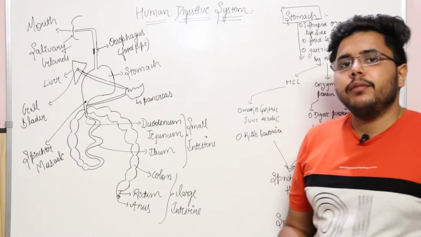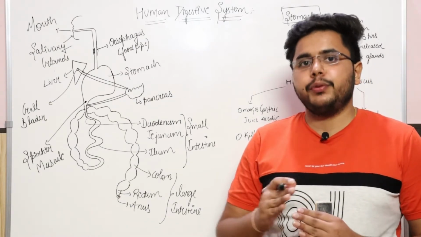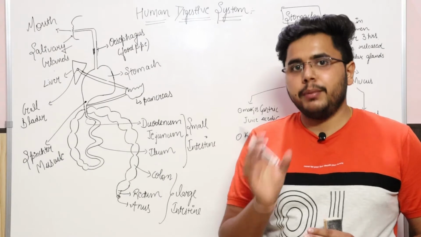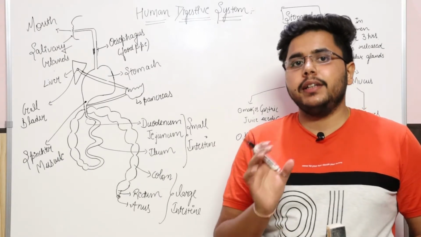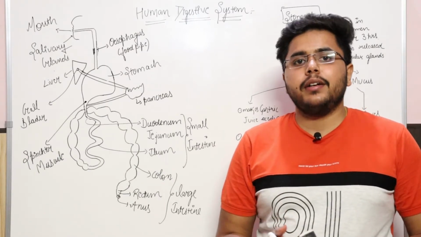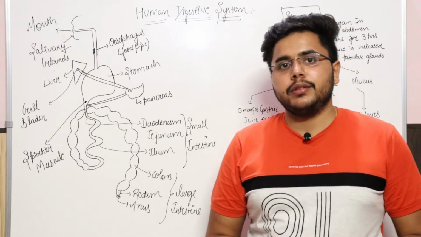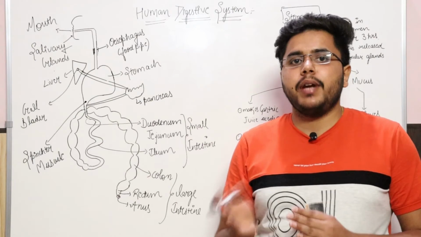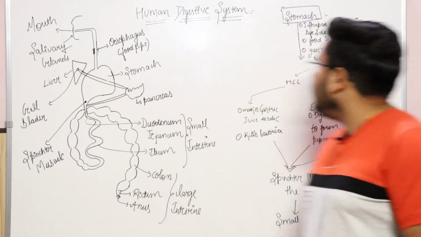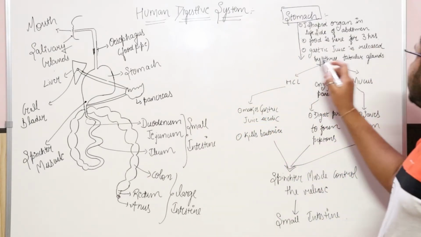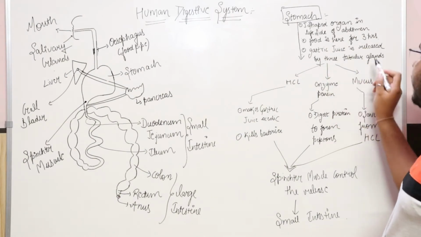So basically, when we talk about the digestion process on the food until the stomach phase, it takes exactly 3 hours. This is the reason it is said that every 3 hours you should eat something, so that you are never on an empty stomach. Okay, and the third thing is that gastric juice is released by 3 tubular glands.